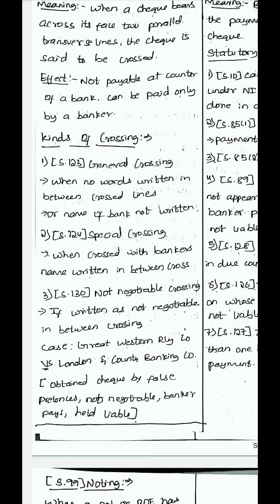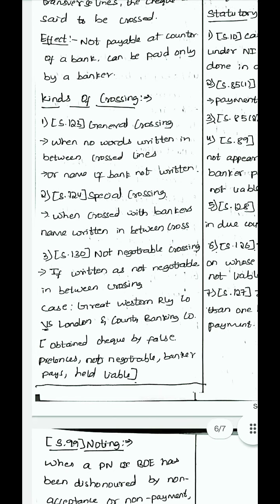The next is a not negotiable crossing. If "not negotiable" is written in between the crossing of the lines, then it is called a not negotiable crossing. In a not negotiable crossing, if the check is obtained by fraud and the banker pays it, then the banker will be liable. So it is a dangerous risk for a banker in a not negotiable crossing.